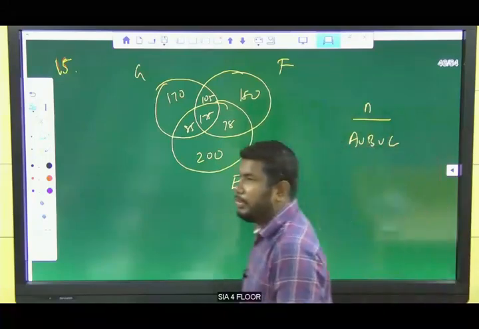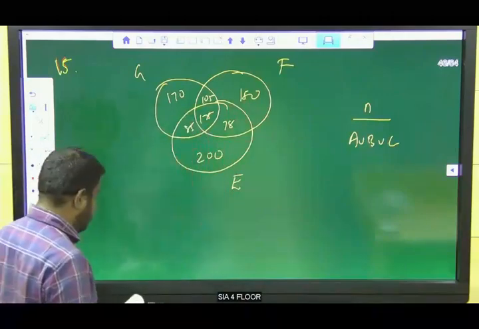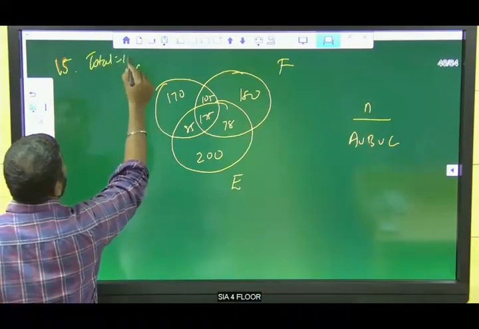For that you need to add all the things inside the diagram. We already know the total number of persons is 1000, given in the question.